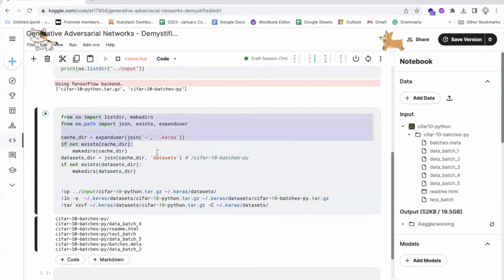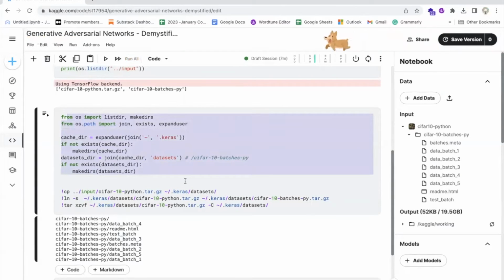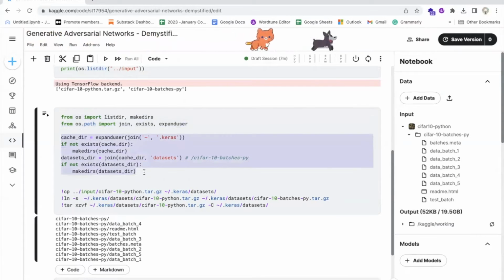This code first imports necessary functions from the os and os.path modules, which allow for manipulating the file system. Specifically, the functions being imported are listdir, makedirs, join, exists, and expanduser. The code then sets the cache_dir variable to the path ~/.keras, which is the default cache directory used by Keras, a deep learning framework. If this directory does not exist, it is created using the makedirs function.